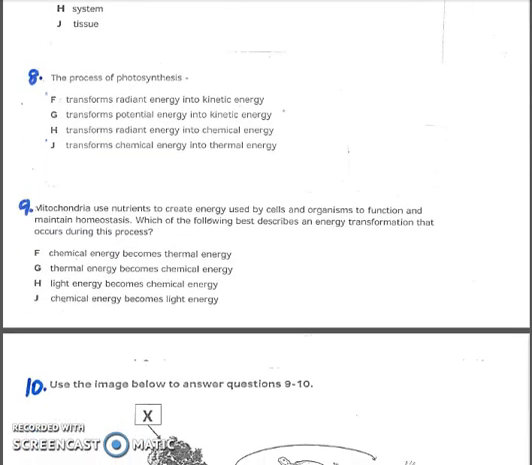Number 9. Mitochondria use nutrients to create energy used by cells and organisms to function and maintain homeostasis. Which of the following best describes an energy transformation that occurs during this process? F. Chemical energy becomes thermal energy. G. Thermal energy becomes chemical energy. H. Light energy becomes chemical energy. J. Chemical energy becomes light energy.